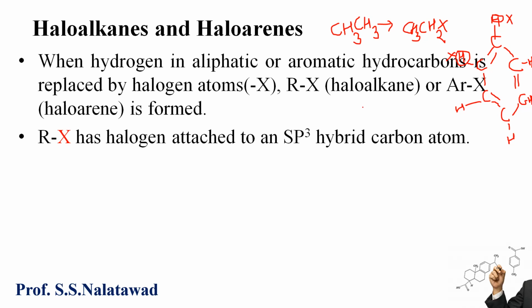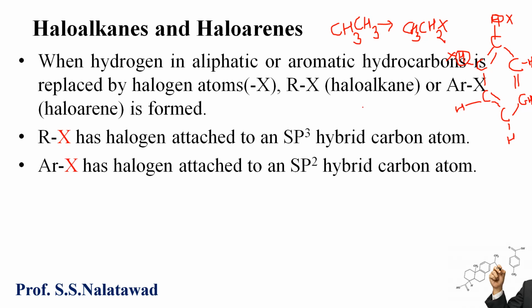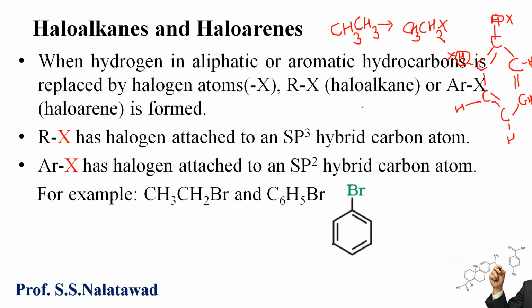In a haloalkane, the halogen atom is attached to an sp3 hybrid carbon atom. In a haloarene, the halogen atom is attached to an sp2 hybrid carbon atom. The examples are ethyl bromide and phenyl bromide.